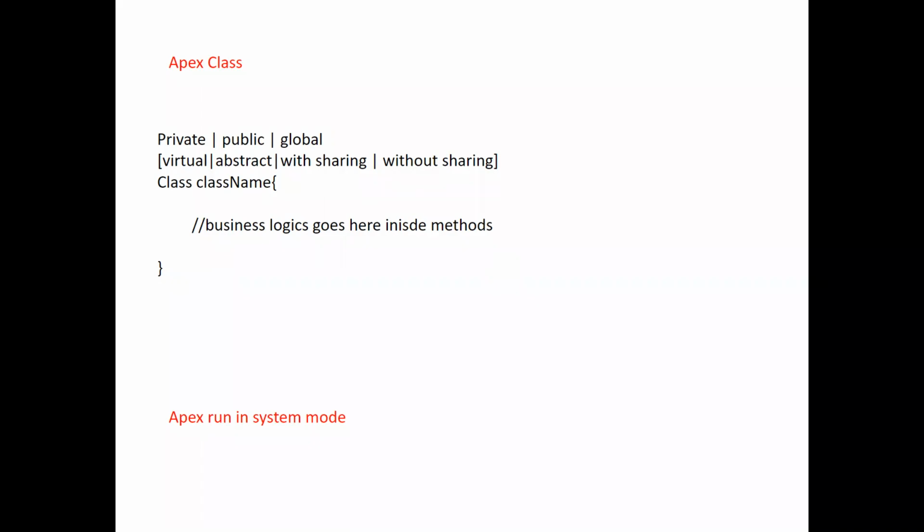So these things are called access modifiers. And the next one is an optional one: virtual, abstract, with sharing, without sharing. Virtual, in the sense, suppose I have two classes and I want to extend the functionality of one class into another class, then I can go for virtual. That is called extending. In OOPS concept jargon, you can call it polymorphism, or you can call it in a different way.